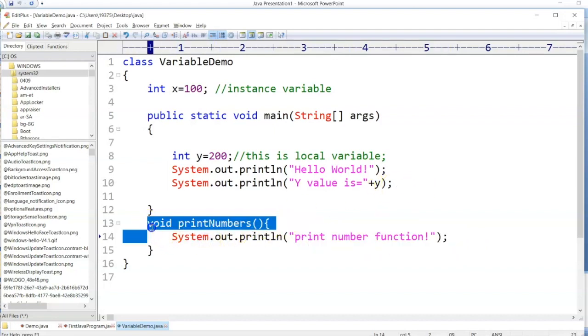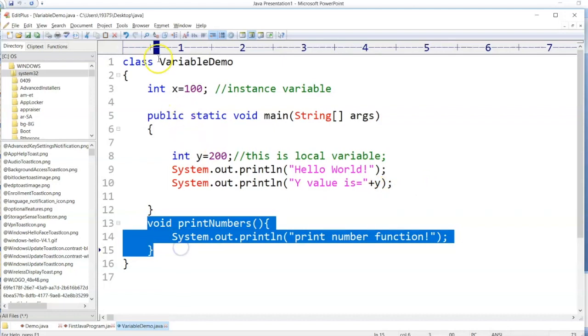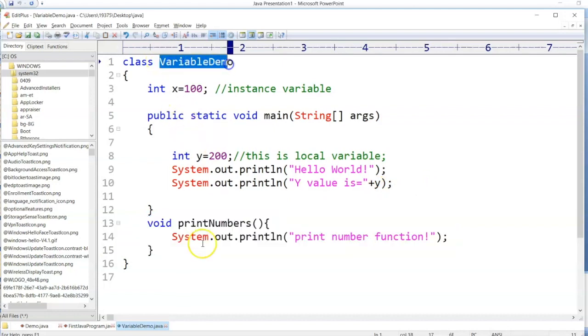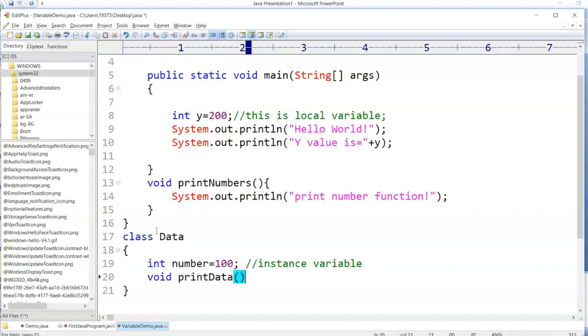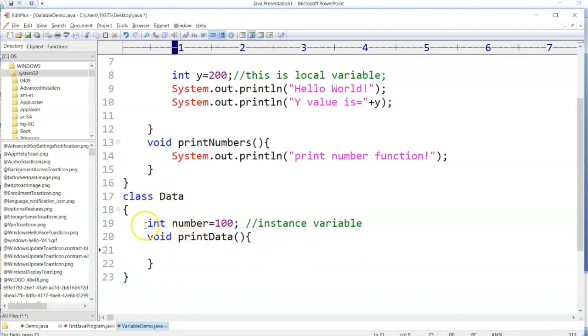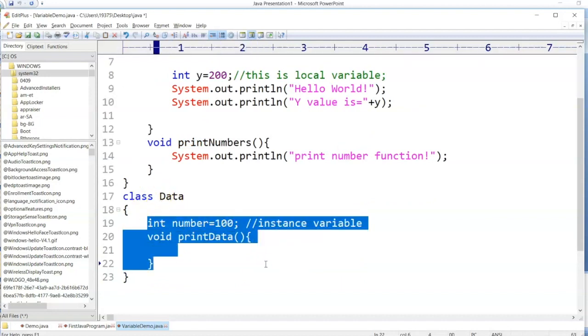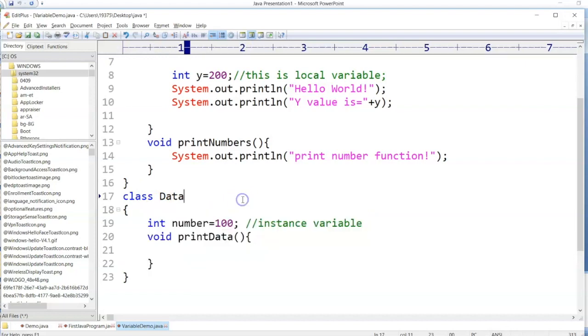How can I print? A function is executed with the help of an object, right? A class can contain a variable, I'll say number equal to 100. This is an instance variable. And then a class may contain a function. I'll say void print data function. Now a function or a variable can only be accessed with the help of an object.